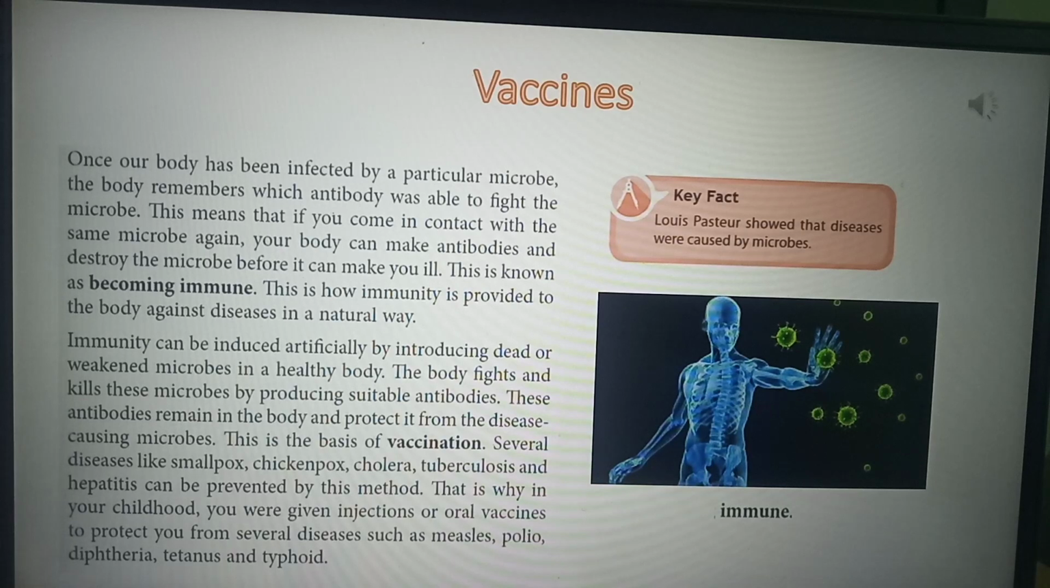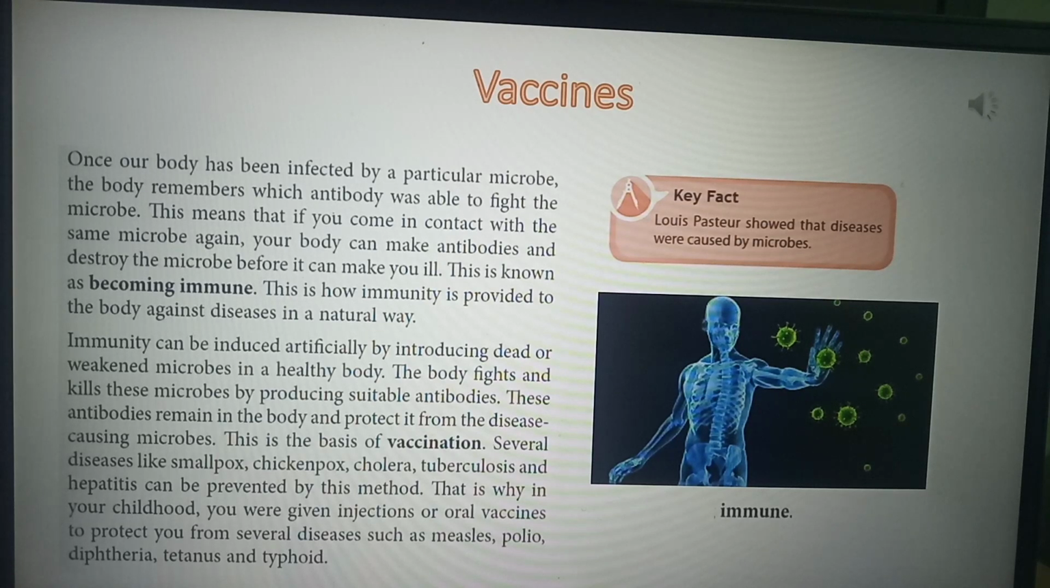After they are introduced into your body, it will fight and kill these microbes by producing suitable antibodies. The same thing is happening here. Now the microbe has entered your body. Obviously the WBC will be producing the antibodies again, and these antibodies will be fighting these microbes which have entered. These antibodies remain in the body, and thus they protect our body from disease-causing microbes. This is how vaccination works. This is the basis of vaccination. I hope you all have understood.